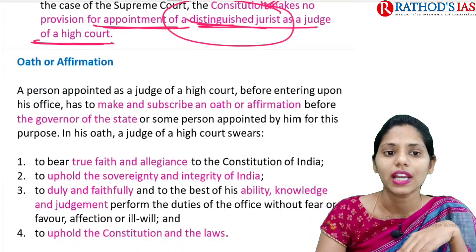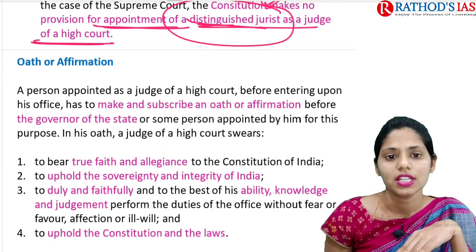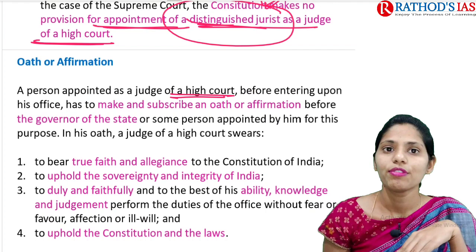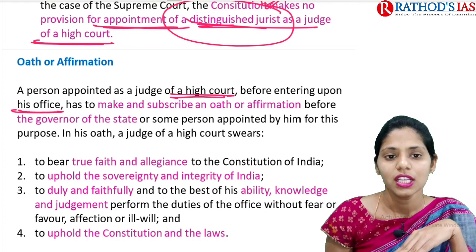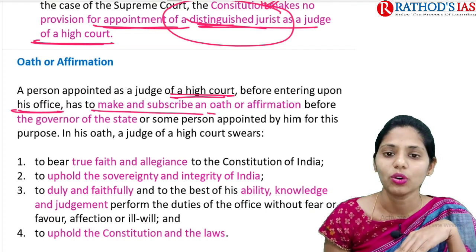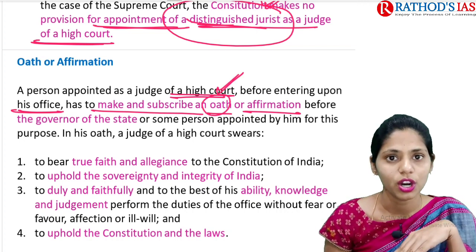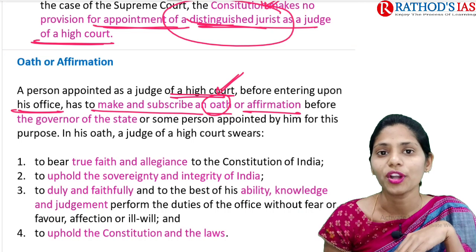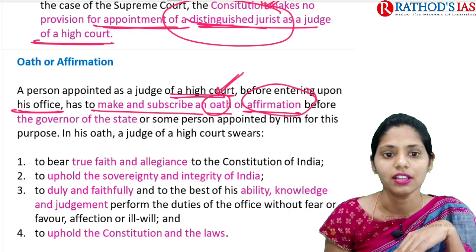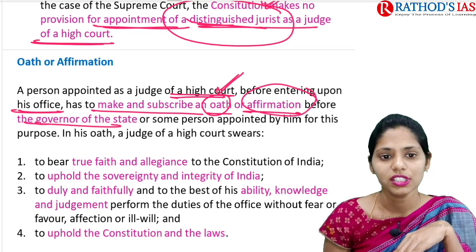And now let us see oath and affirmation. A person appointed as a judge of a High Court, before entering upon his office, has to make and subscribe an oath or affirmation. An oath is mainly made by a person who believes in God, and a person who does not believe in God, or an atheist, will go for affirmation here. That is before the Governor of the state.